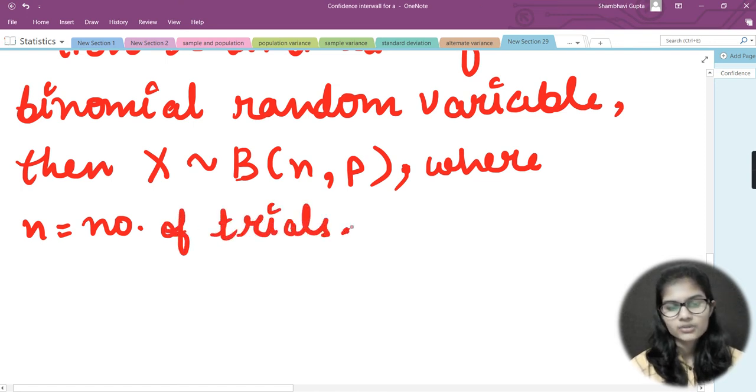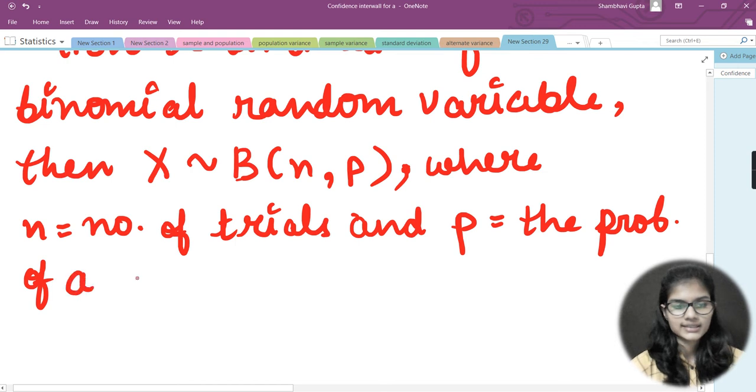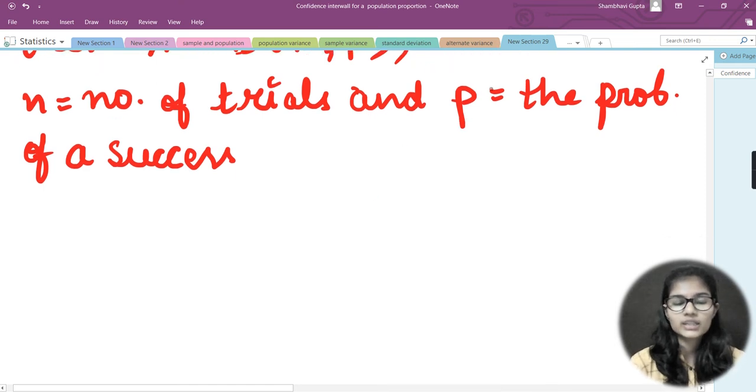And what about p? So this p is the probability. I would simply write prob instead of probability, I'm just using the short form. So p is the probability of a success. These are the terms which we have here, where n is equal to the number of trials and p is equal to the probability of a success. As I mentioned, X is approximately equal to capital B, and into that B I have put two terms in the bracket, n and p. So n refers to the number of trials which we have here, and p refers to the probability of a success.